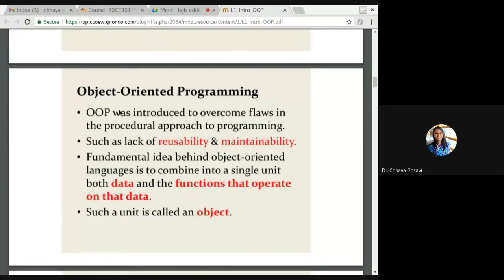Object-oriented programming was introduced to overcome flaws in procedural programming. That is, data was global, accessible to all, and you could not extend it to support additional functionalities. Lack of reusability and maintainability was the main issue. The fundamental idea behind object-oriented languages is to combine data and the functions that operate on the data into a single unit. That is called an object.